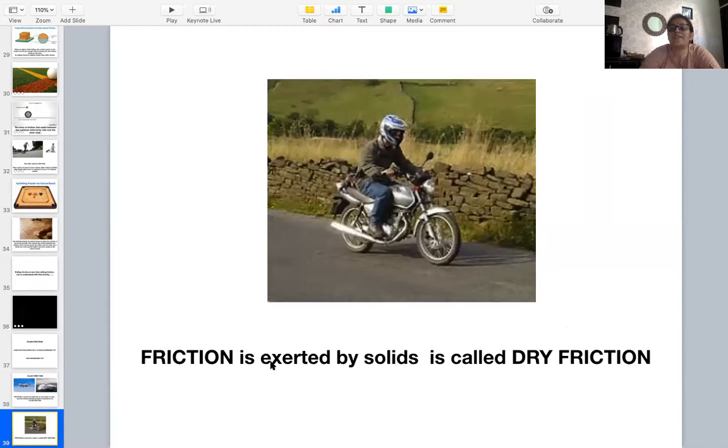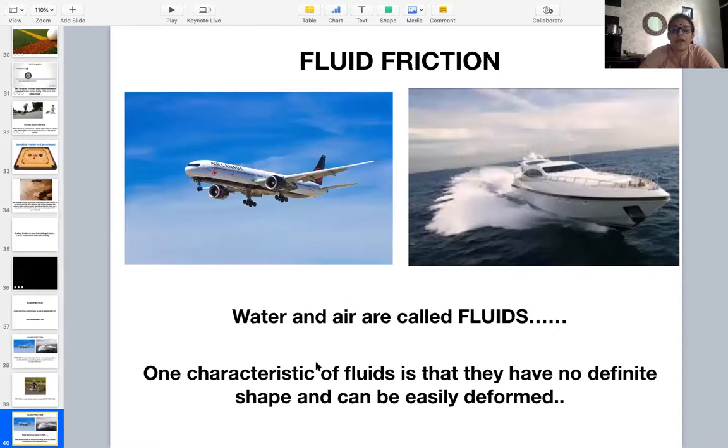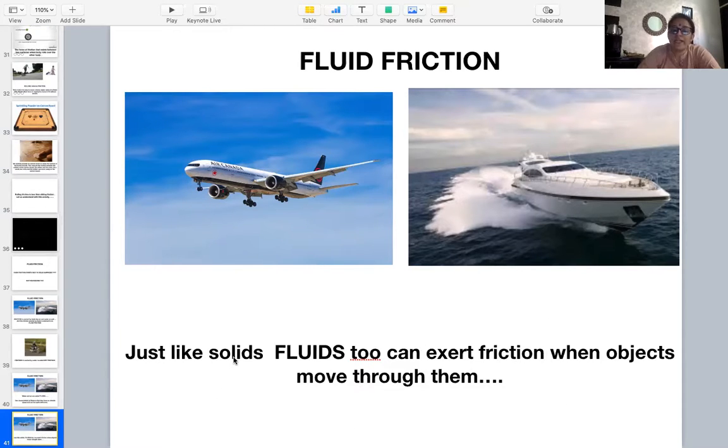The friction which is exerted by solids, as you can see here, the friction between the tires and the road, these are solids. This kind of friction is known as dry friction. Water and air are called fluids because they flow. Whatever flows is called fluid. One major characteristic of fluids is that they have no definite shape and can be easily transformed. So just like solids, fluids too can exert friction when objects move through them.